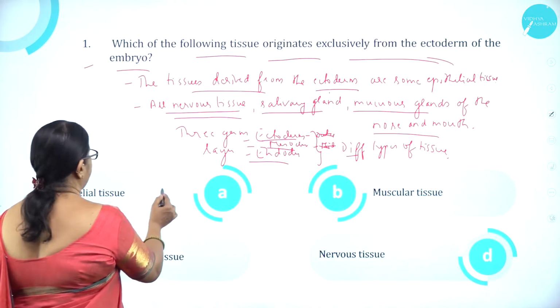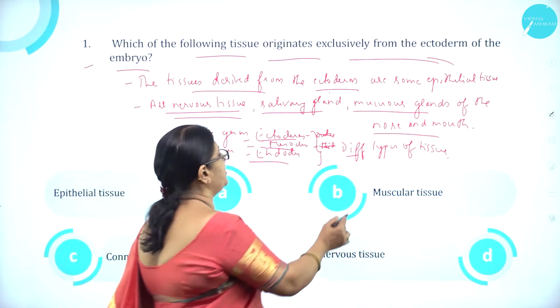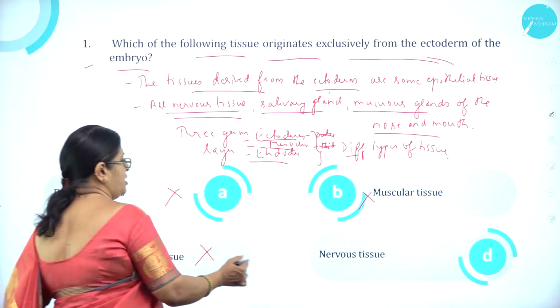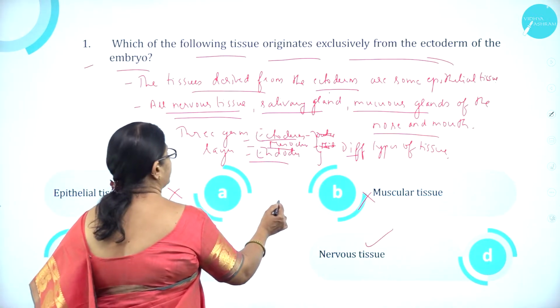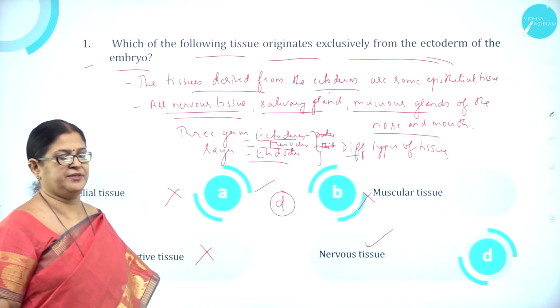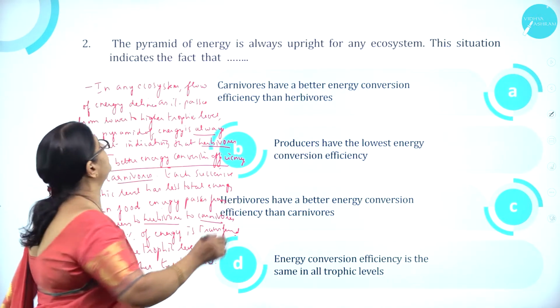So option A, epithelial tissue is wrong. Option B, muscular tissue is wrong. Option C, connective tissue is wrong. Option D, nervous tissue is correct. So option D, nervous tissue is correct. Moving on to question number 2.